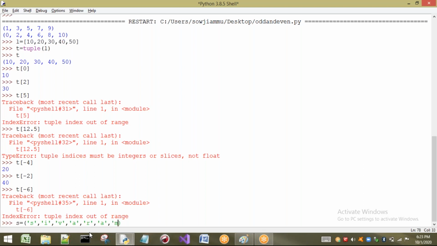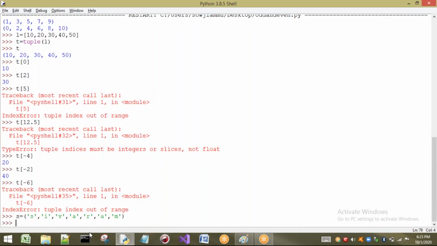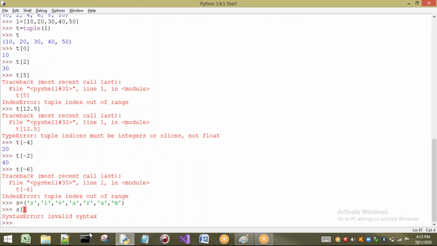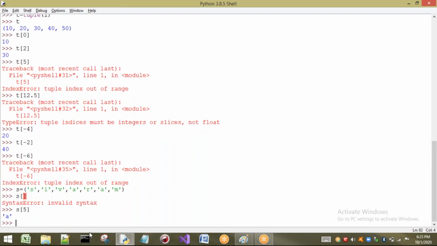Now see, I have created one tuple. Now I am going to apply slicing on this one. If I apply it as empty, what happens? Something should be there inside. Now first, I want to use only one element. If I use only one element, it treats it as an index, not as a slice operator. If you want to use a slice operator, a colon must compulsorily be used inside the square brackets.